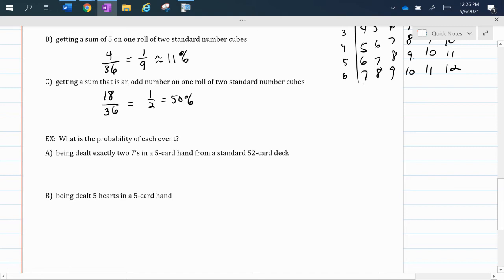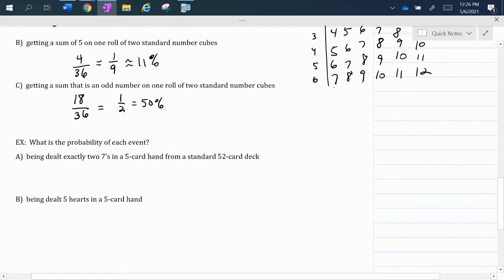So it gets a little complicated here. We have to talk about combinations, because if you're being dealt a 5-card hand, then it doesn't matter the order in which you are dealt the cards. So how many ways can I be dealt a 5-card hand from a 52 card deck?